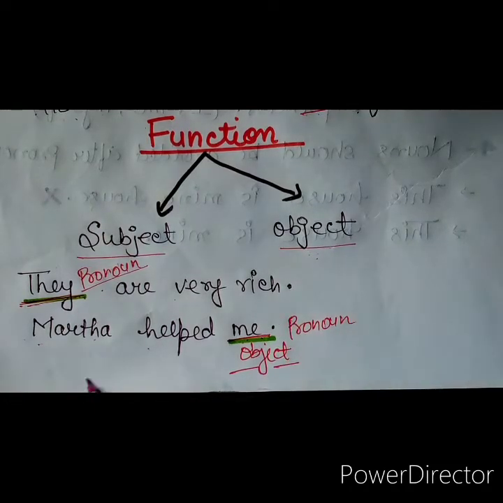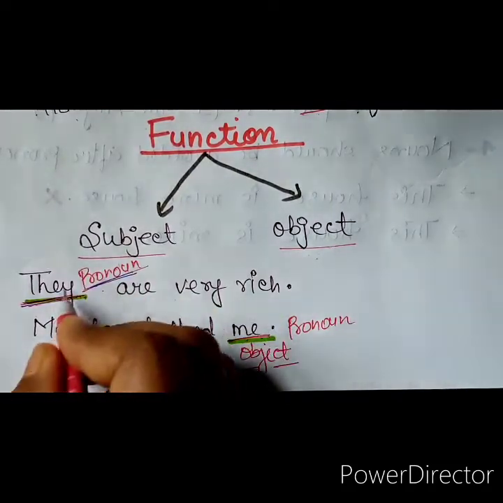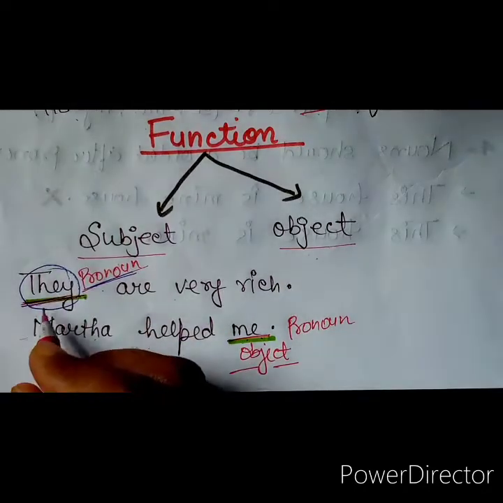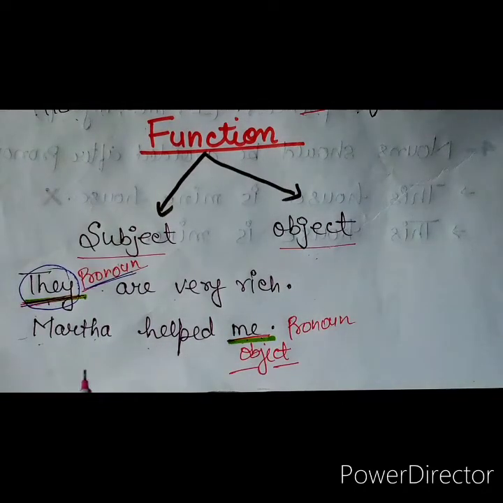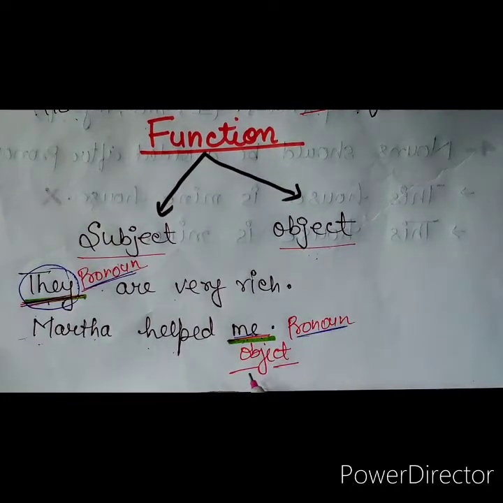Like here, "They are very rich." Here, they is a pronoun and it is playing the role of a subject in this sentence. In the next example, "Martha helped me." Here, me is a pronoun and it is an object in this sentence.